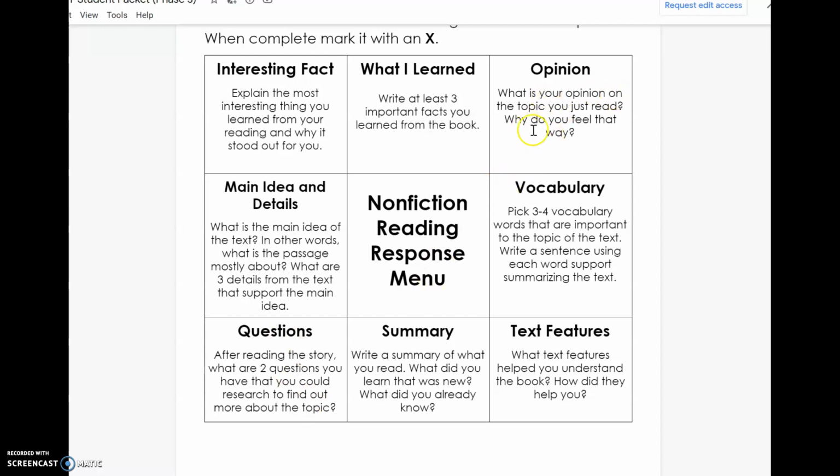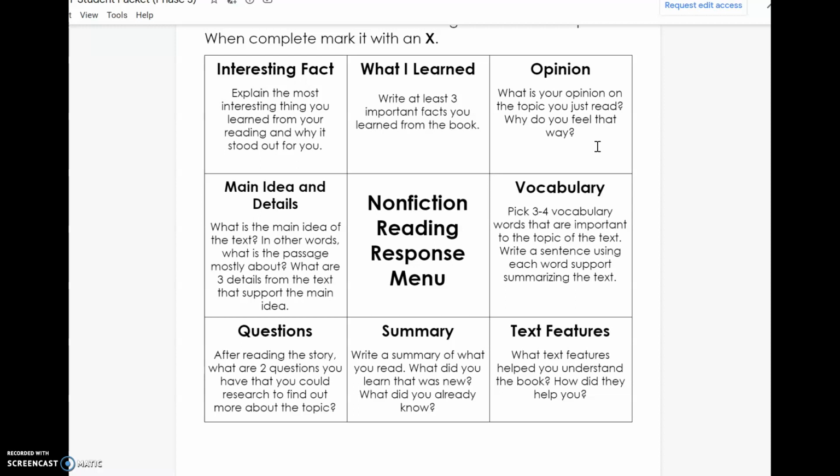What's your opinion on the topic you just read? Why do you feel that way? So make sure that whenever you give your opinion, you have to make sure you write because. Why do you think that this is a good book about the moon? Because, and then you write your answer.